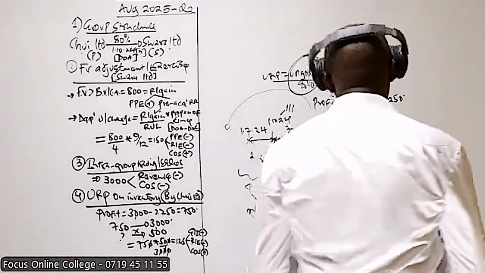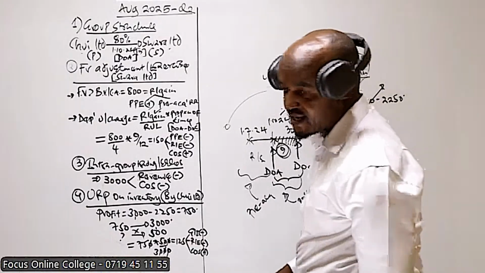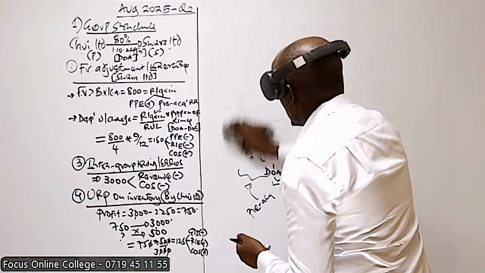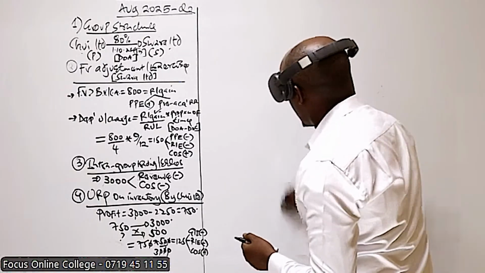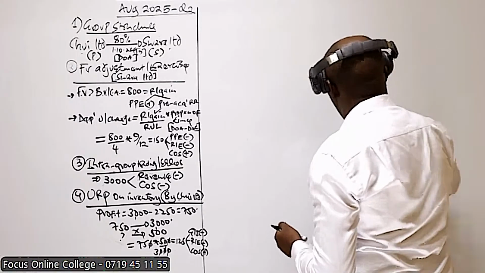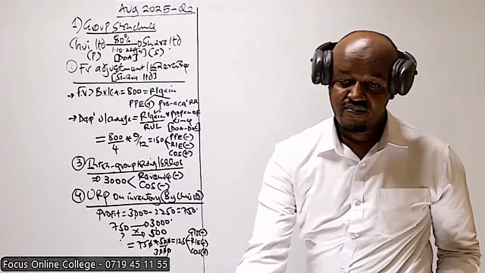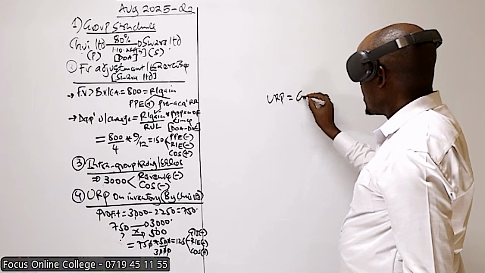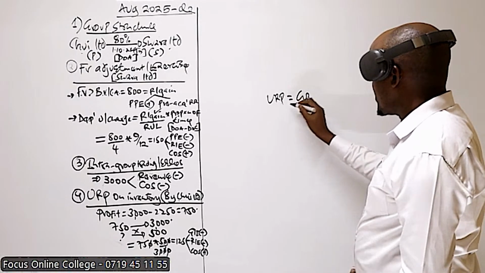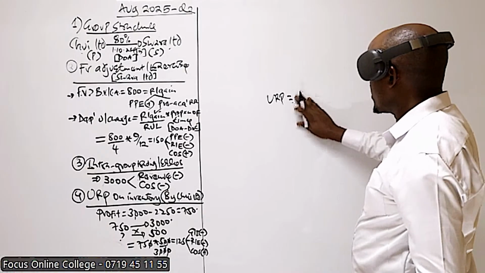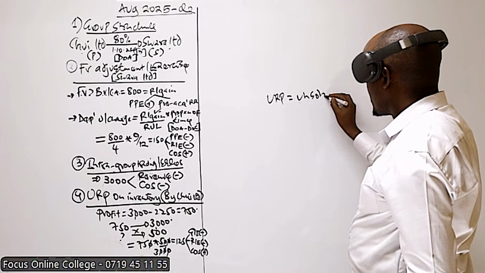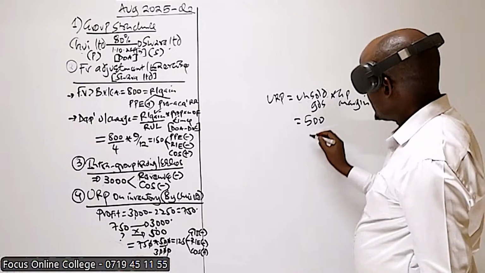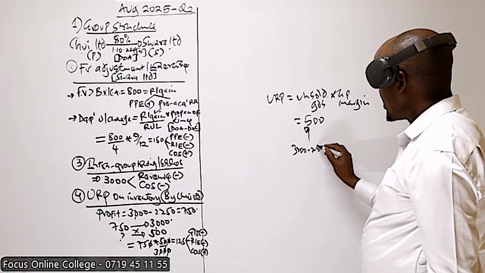Though, in that question, there is still another approach of computing that. In fact, you can use this formula here. Let me show you. You can also use this formula which I gave you. We said to compute the unrealized profit, we take the unsold goods, 500. That is 3 million minus 2.5.